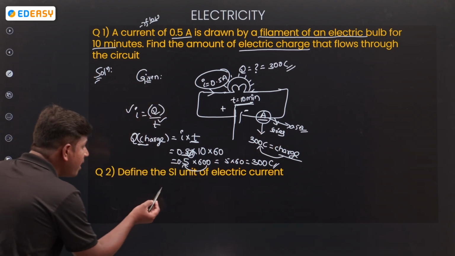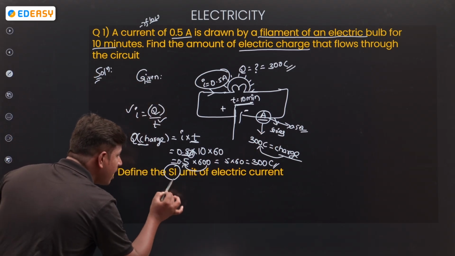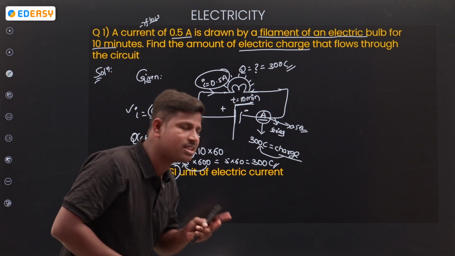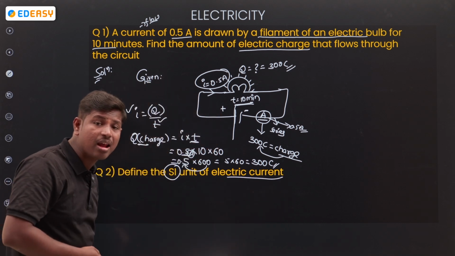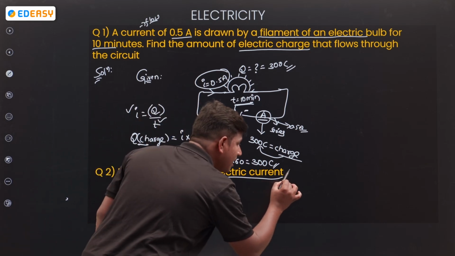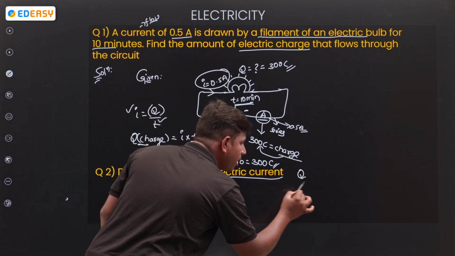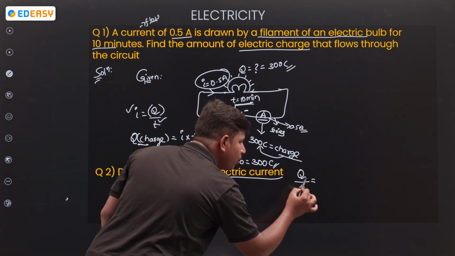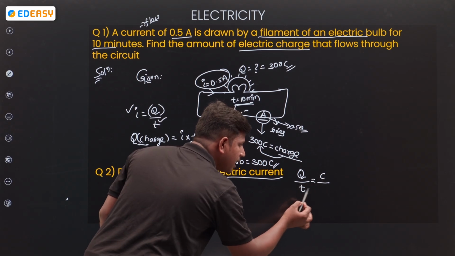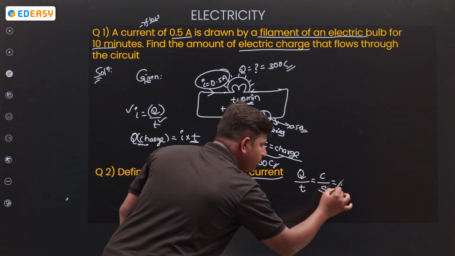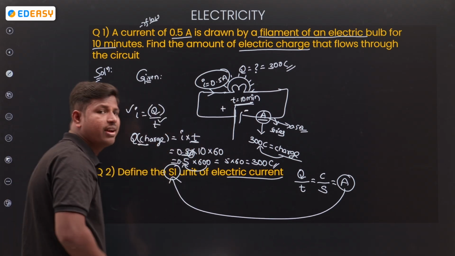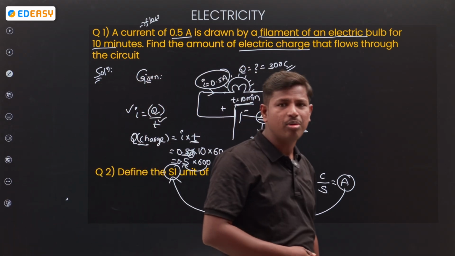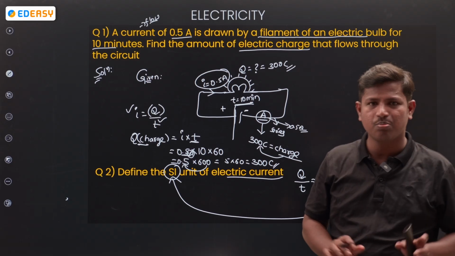Next question, define the SI unit. We have two units, the SI unit and the CBSE unit. SI unit of electrical current. Electrical current is the flow of charge per unit time: coulomb per second, which is the ampere. So ampere is the SI unit of electric current. Very simple.